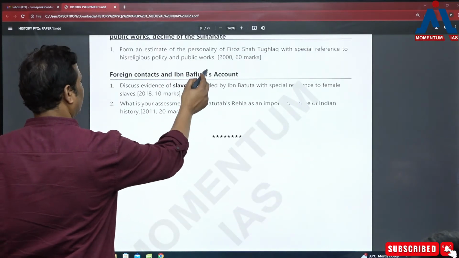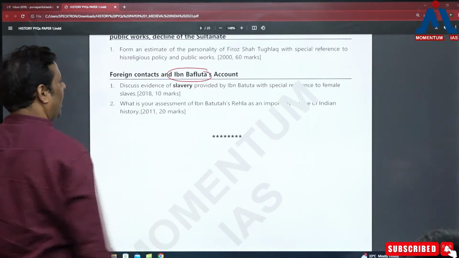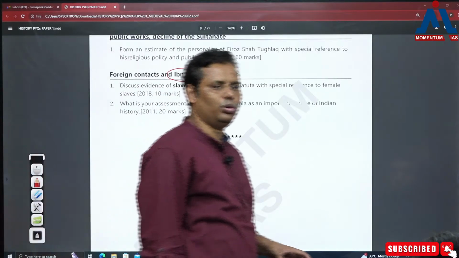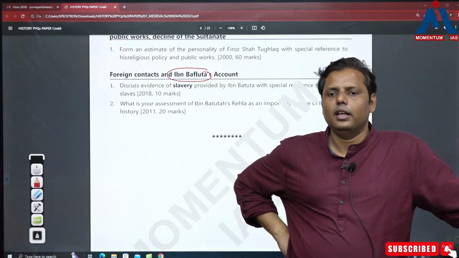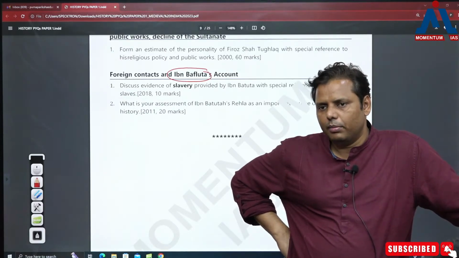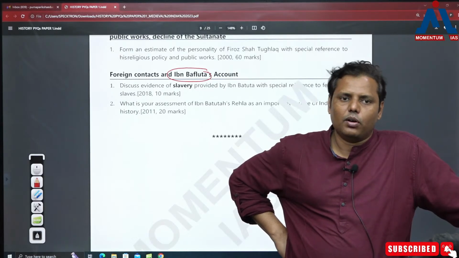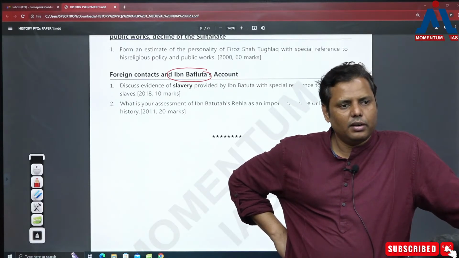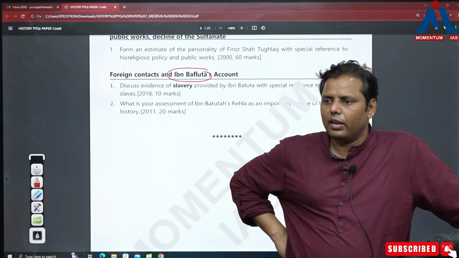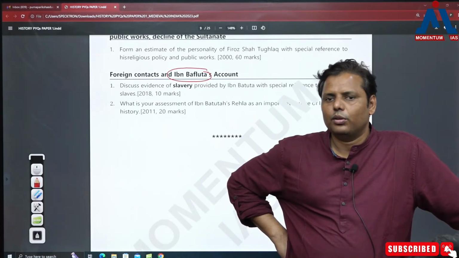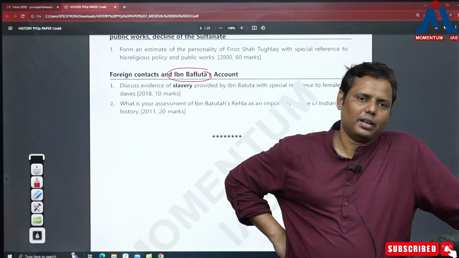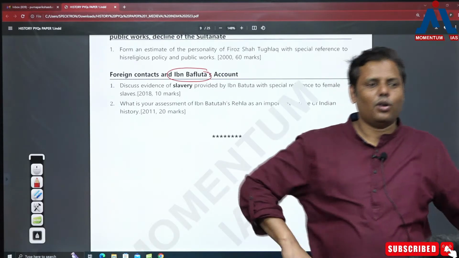इब्ने बतूता, दैट्स वेरी इंपॉर्टेंट टॉपिक. एंड ऐसे भी नाउ द सोर्सेस, व्हेन आई एम सेइंग sources it does not mean कि every source being used in the medieval times you need to prepare, but of course Al-Biruni is very important, then Ibn Battuta is very important, Barni is very important, Minhaj is very important. तो ये जो 4-5 सोर्सेज है वो आपको प्रिपेयर रखना चाहिए. इसमें कोई बहुत ऐसा ऑकवर्ड नहीं है.